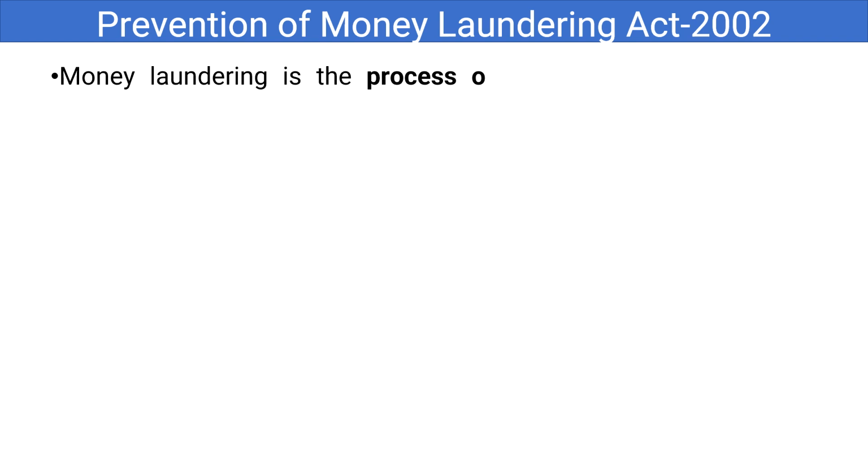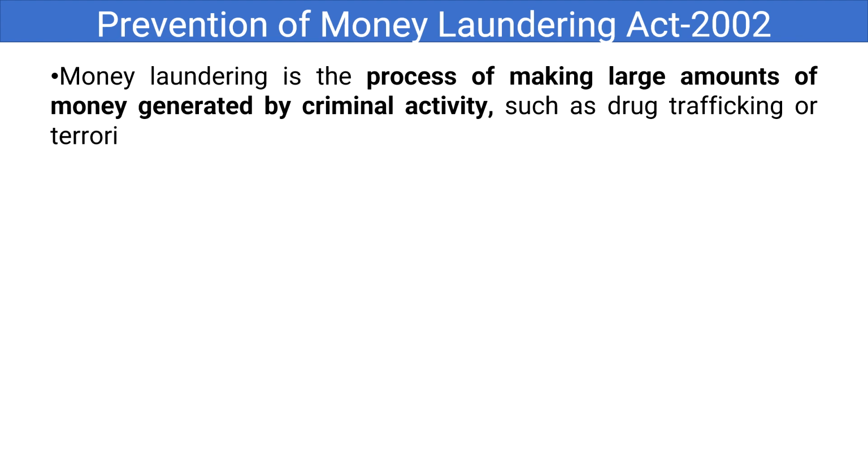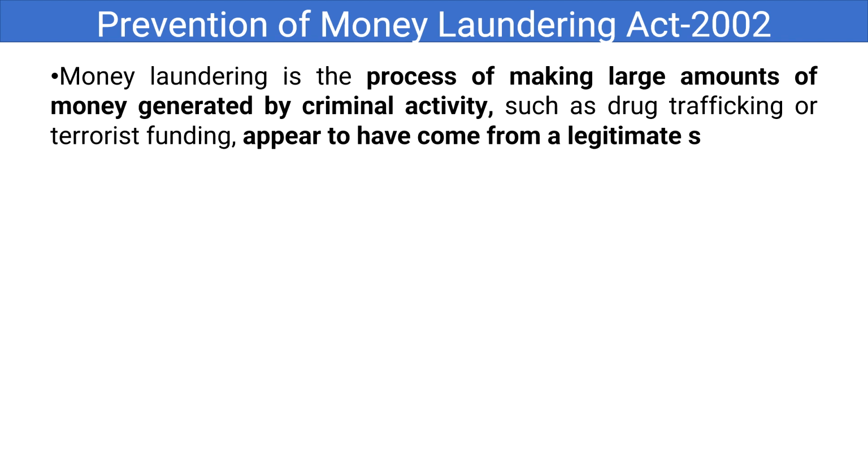And money laundering is the process of making amounts of money generated by criminal activities such as drug trafficking or terrorist funding appear to have come from a legitimate source. That means money laundering is the process of making money from criminal activity appear to be from a legitimate source. That is called money laundering.